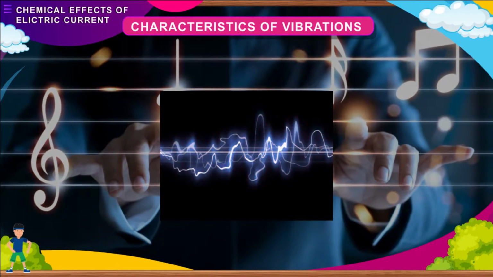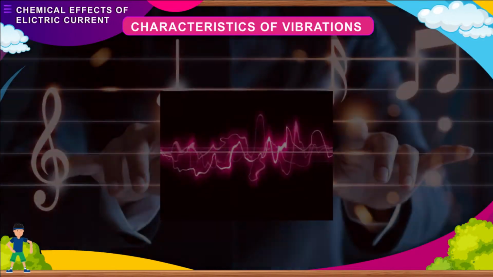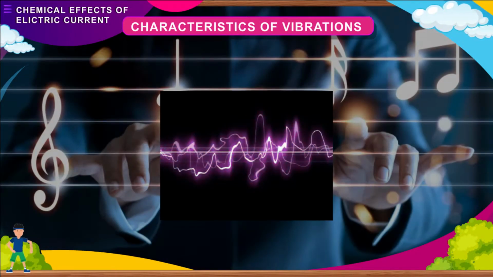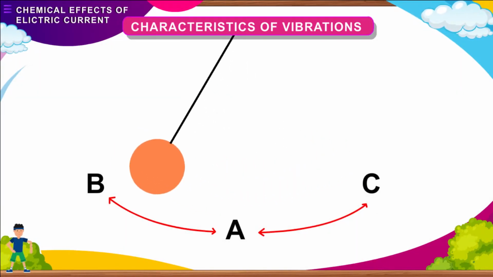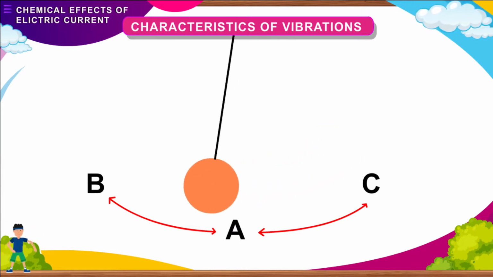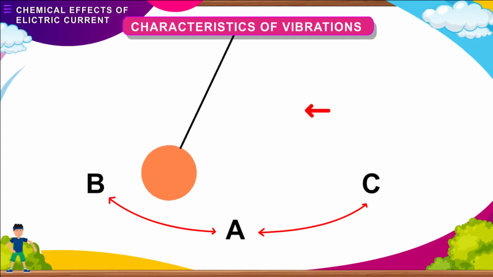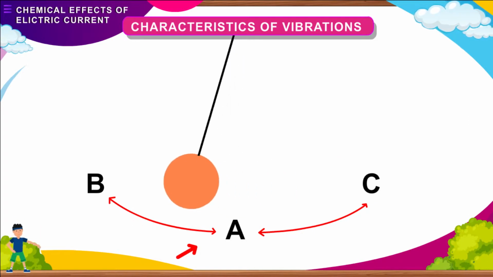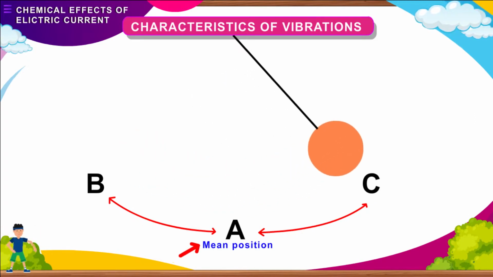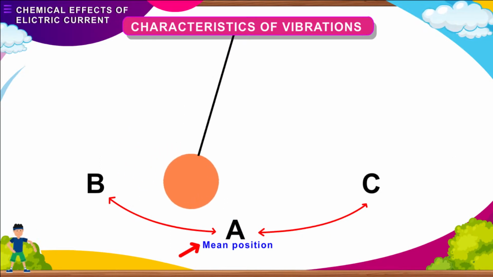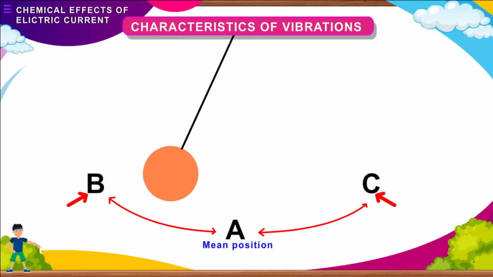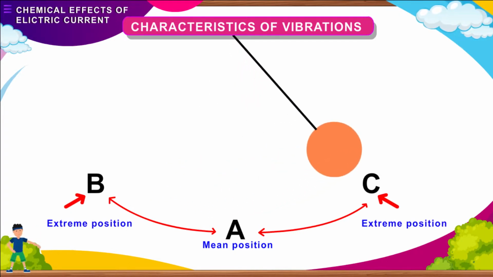Vibrations are produced rapidly in all the directions, so it is not easy to observe them clearly. To study their characteristics, vibrations are produced at a slower rate by using the arrangement termed as simple pendulum. We can make a pendulum by using a bob and a string. When the pendulum is at rest at position A, we call it mean position. When it is moving, it oscillates between the positions B and C, which are the extreme positions.